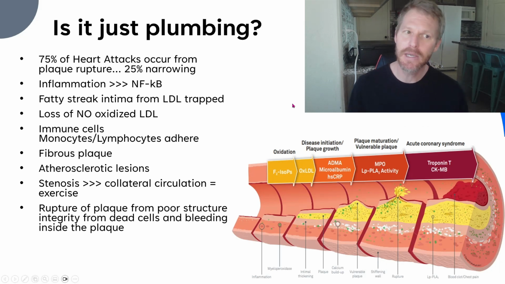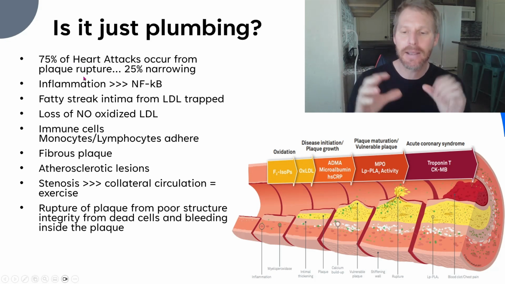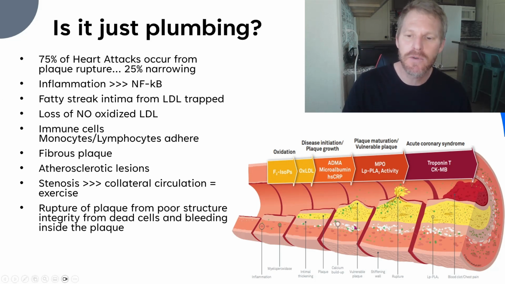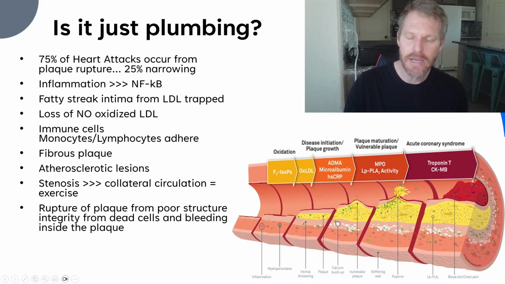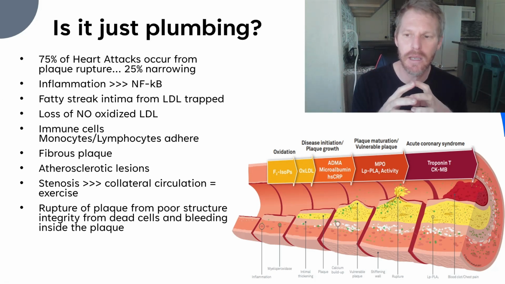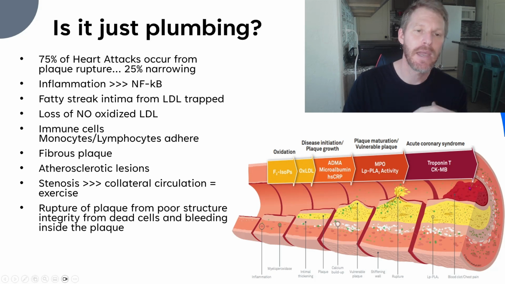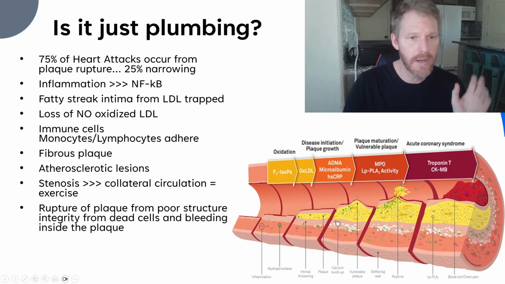So is this just a plumbing issue? No, all the data is saying that 75% of heart attacks occur from that rupture of that plaque, that atherosclerosis. So here's a little image from Cleveland Heart Clinic. What we have is a nice, healthy cutaway of an artery. Worst case is this plaque formation causes a clot to form because it ruptures that lipid layer that the body's trying to take care of, keep it controlled. And when that ruptures downstream, it causes platelets to adhere and causes clotting. And that's when we have a full-blown heart attack. That's the real issue, heart attack, stroke, whatever it is.